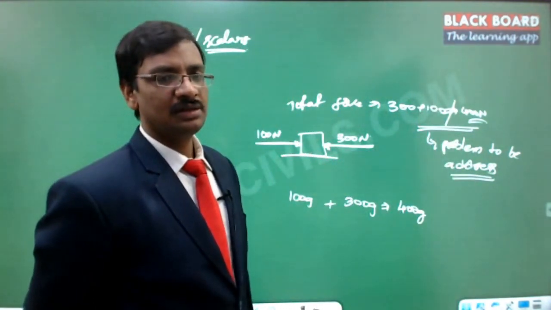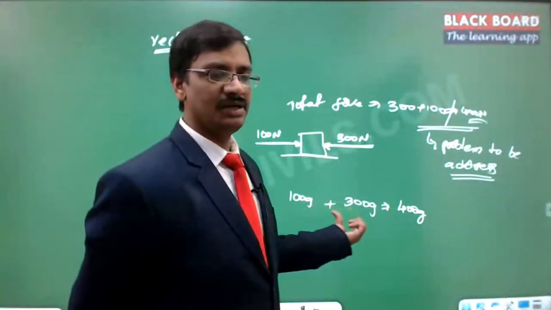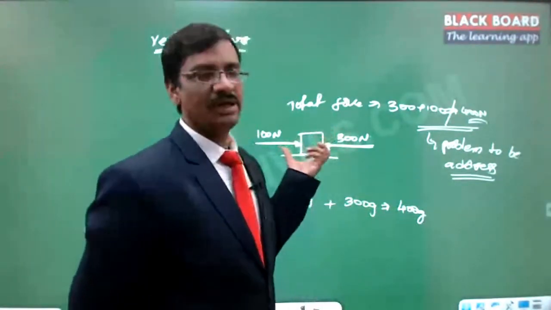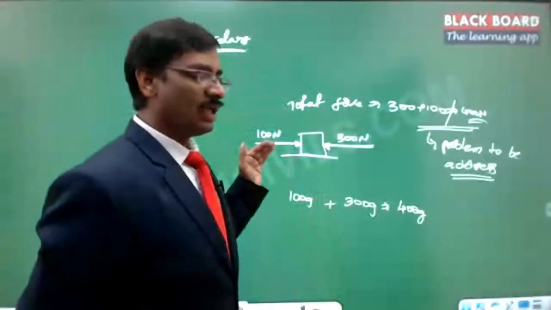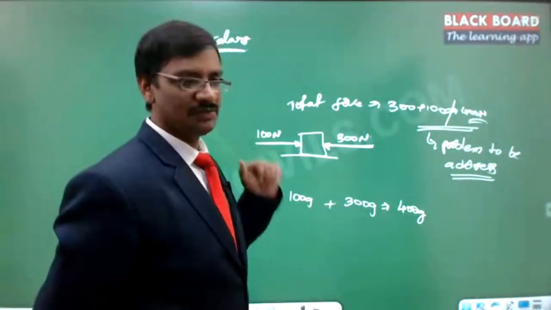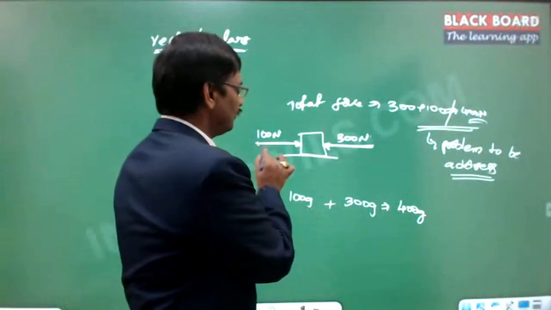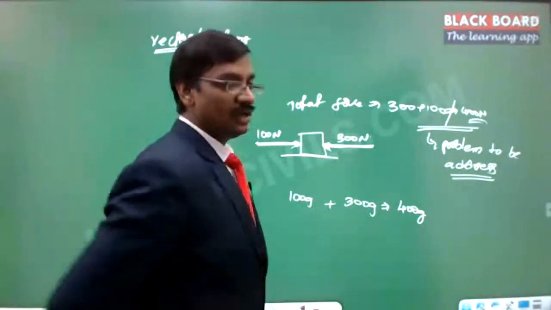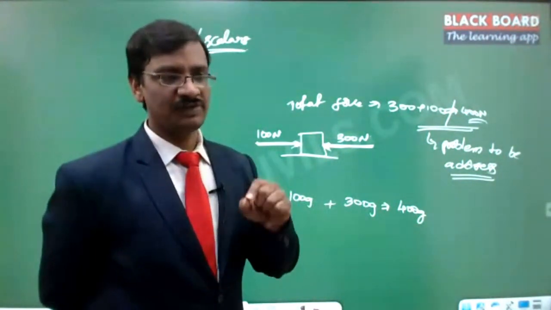So why is it not valid? Because we learned that the addition of two different things comes out to be 400, but the same addition we cannot apply here. The fundamental reason behind that is a physical quantity which is associated with its direction. So when we specify 100 newtons of force in this direction, 300 newtons of force in this direction, the wording is not complete unless I specify the direction.